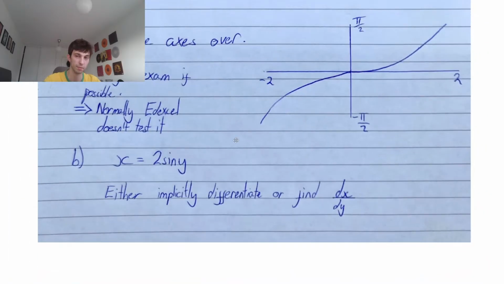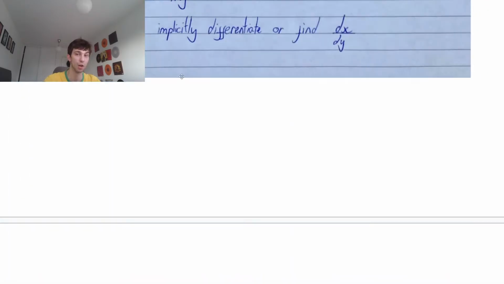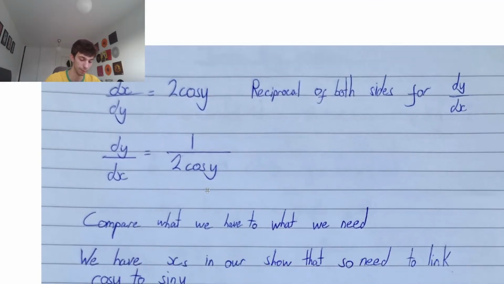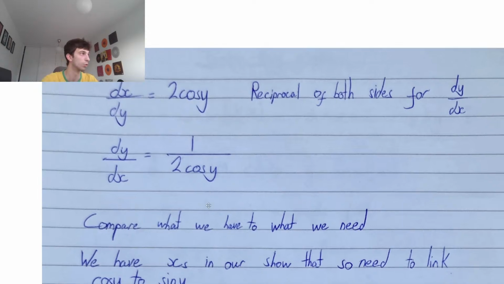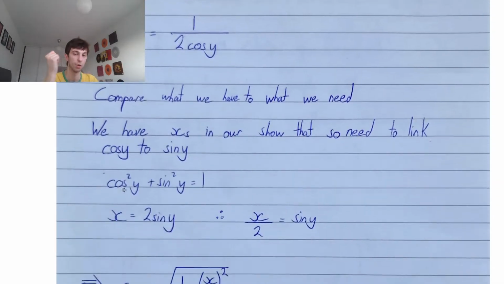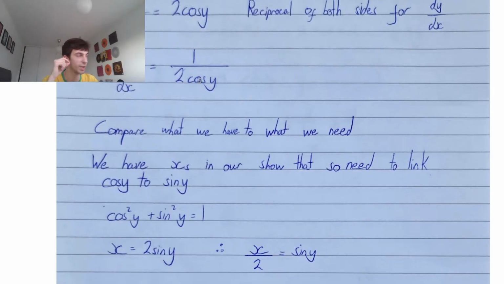So we need to find a way, guys, to connect this x equals 2 sine y to what we currently have, which is 2 cos y, okay? So exactly that, guys, we need to link cos y to sine y. What trigonometric identity do we know that links our cosines to our sines? Cos squared y plus sine squared y equals 1. We currently have cos y, but we need it in terms of sine y in order to get x's.